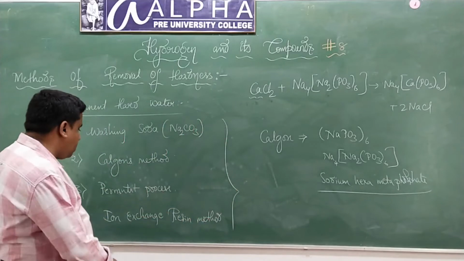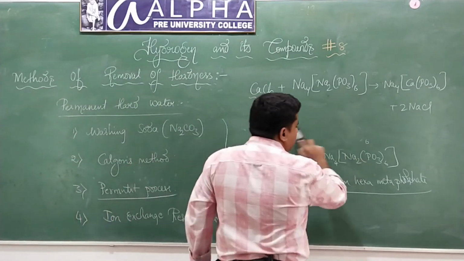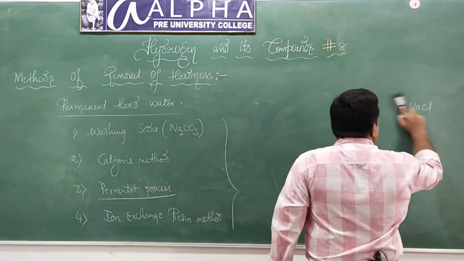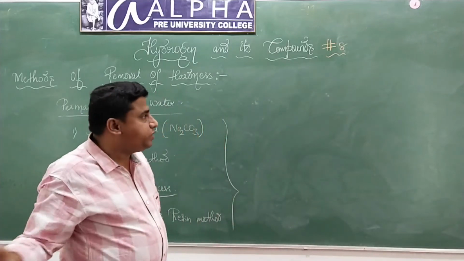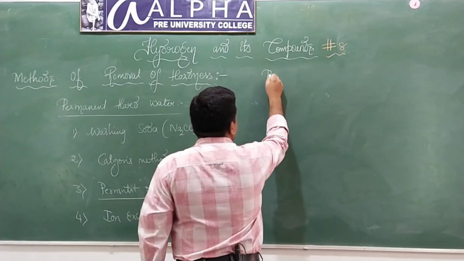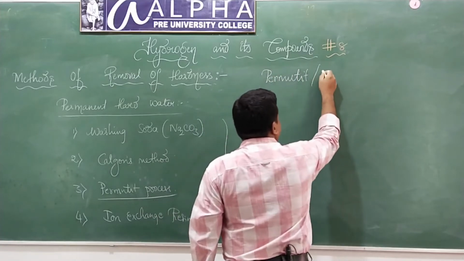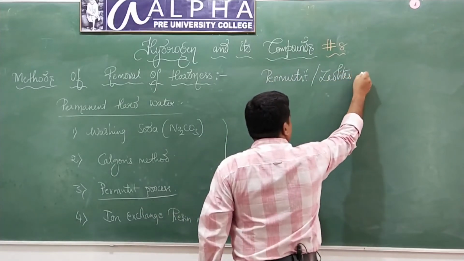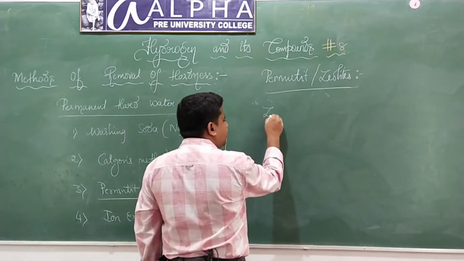Now, what do you mean by permutit process? The next method, permutit process, is also called zeolite. What are zeolites?